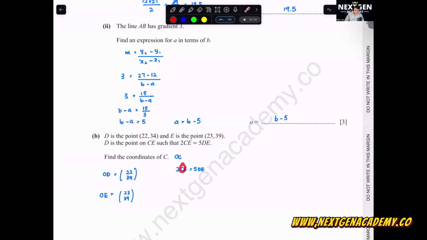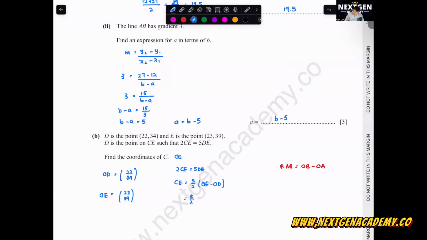There's one C over here. Can I say that CE is OE minus OC? Remember the concept of position vectors: you take the second letter minus the first letter. We want OC, and we have OE, so we can break it down. DE can also be found, so we slowly break it down. I'll bring the 2 to the right hand side first, so DE equals 5 over 2 times DE, which I write as OE minus OD.